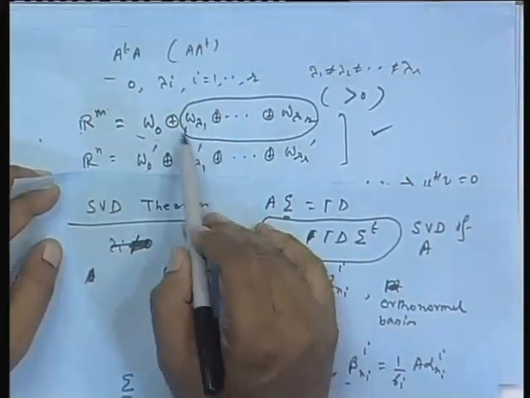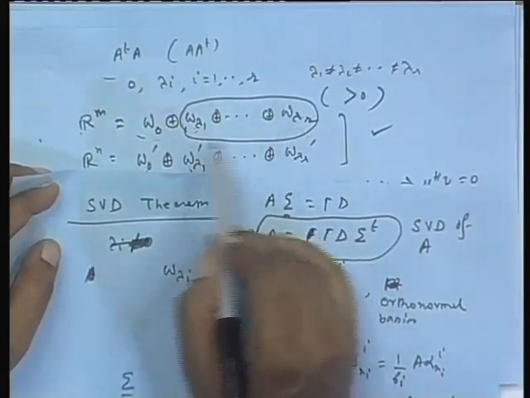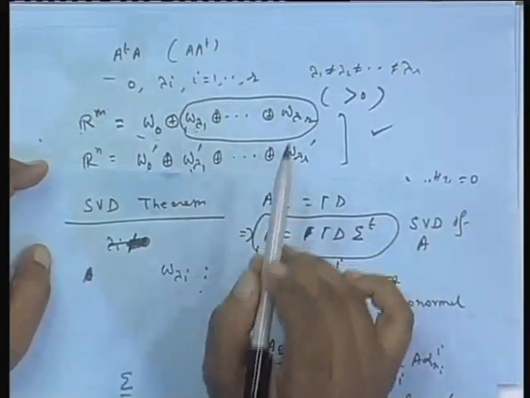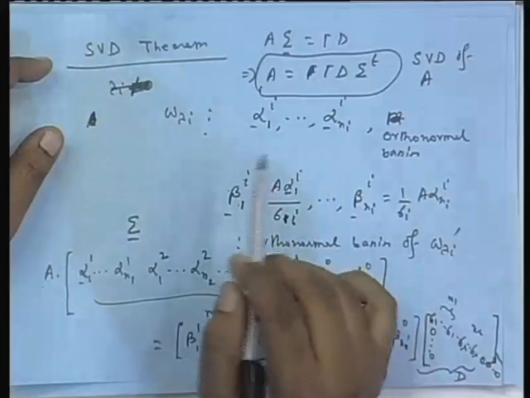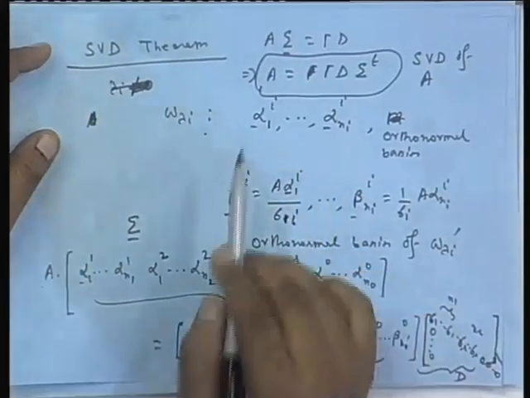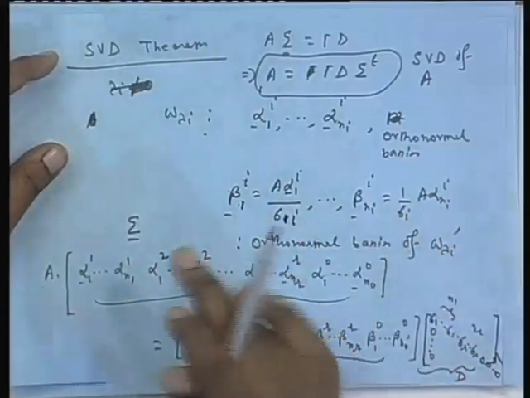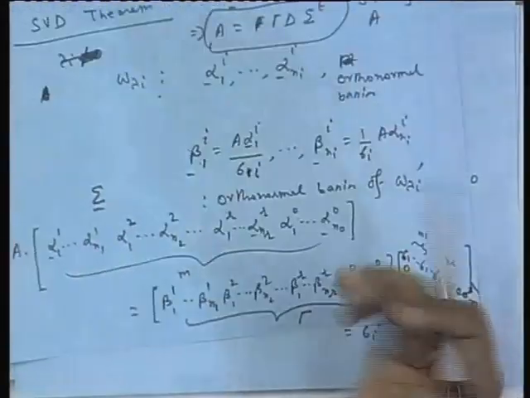First we find the multiplicity of lambda 1, then the multiplicity of lambda 2, dot dot dot, the multiplicity of lambda r. Those are the non-zero eigenvalues. Find their multiplicities and add, that will be the rank. So, to find the rank of A, you find the eigenvalues of A transpose A, find the non-zero eigenvalues, and add their respective multiplicities. That is how SVD is used for rank determination.